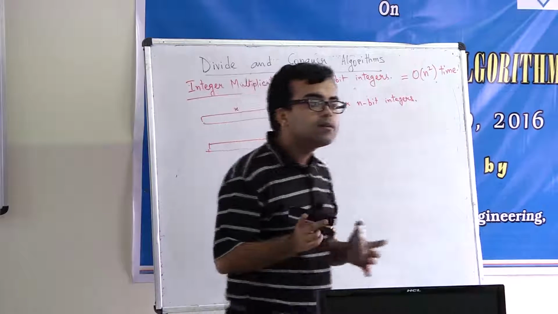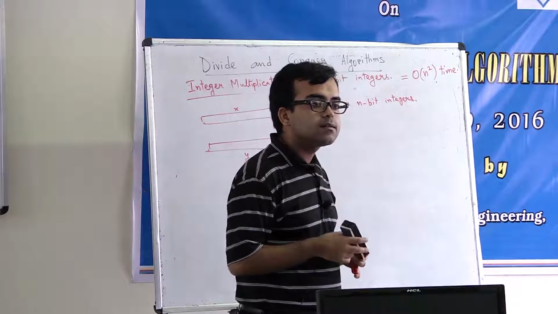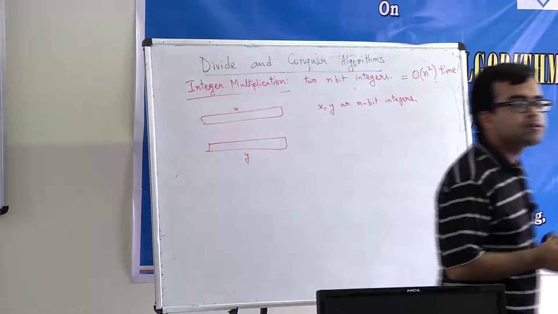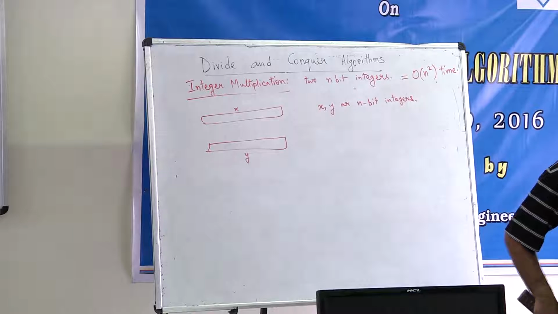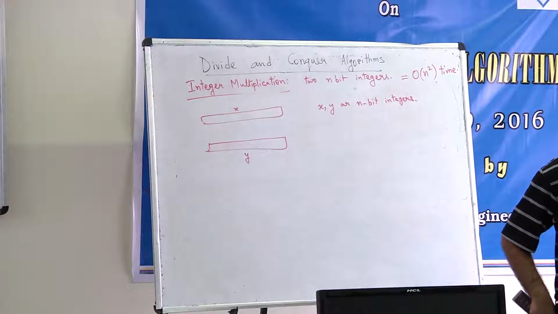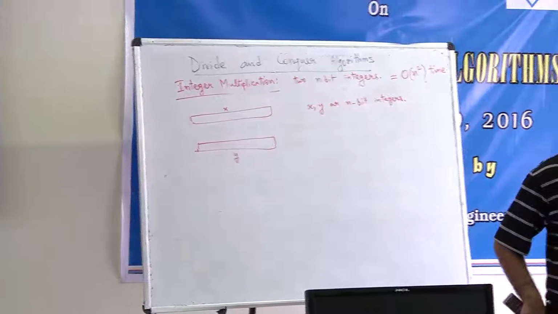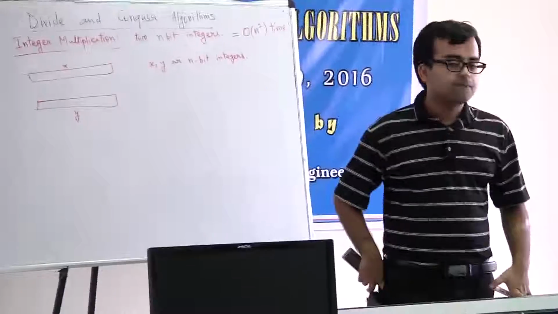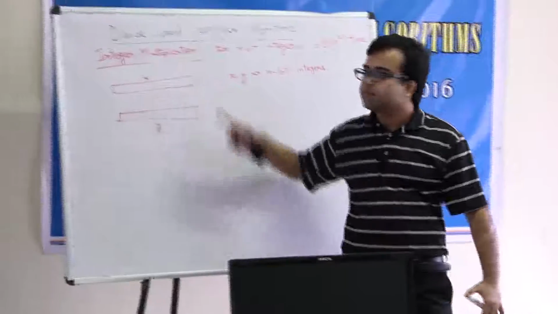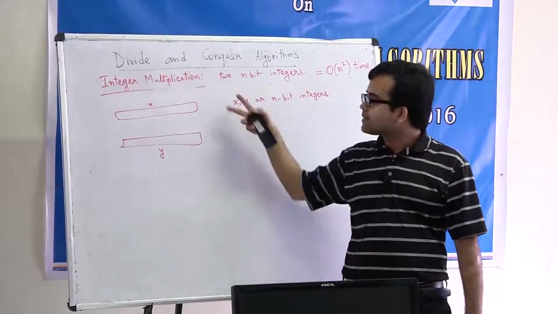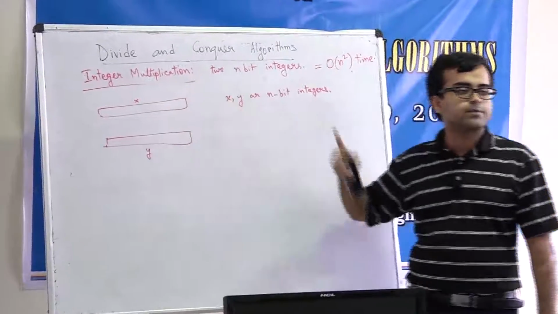Sorry? Yes, yes, yes. But doing that, how will you get smaller subproblems? What is the size of a subproblem here? What is the size of this problem? What is the input size?